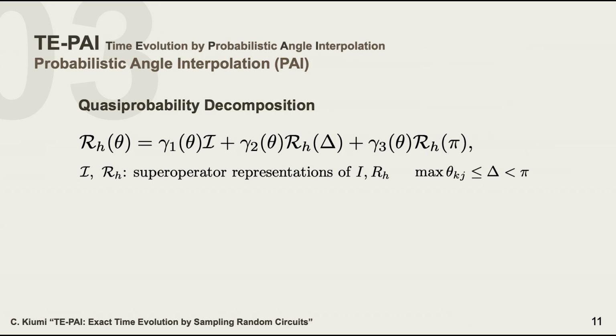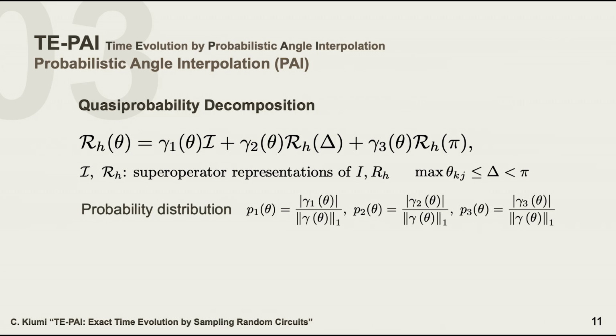One is the identity channel, which basically does nothing. The second one is the delta rotation, and the third is the pi rotation. And we also define the probability distribution as weights given by the absolute value of each coefficient.